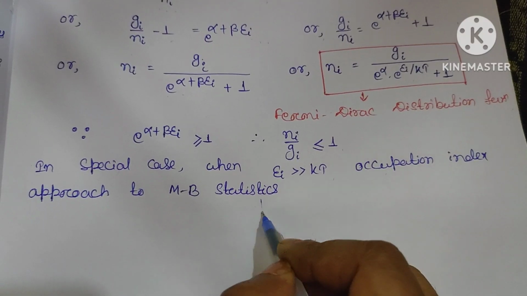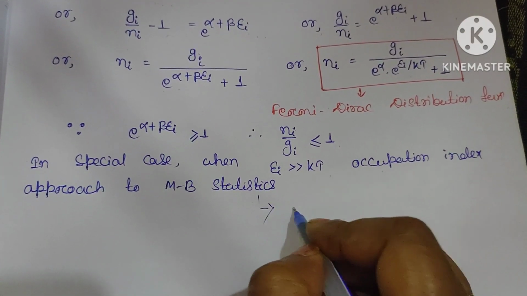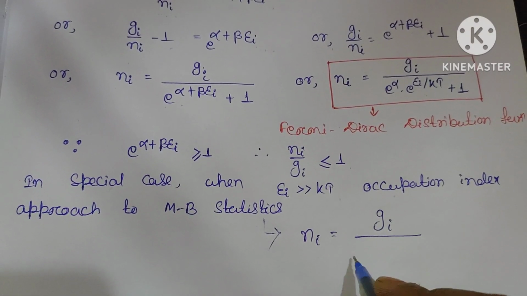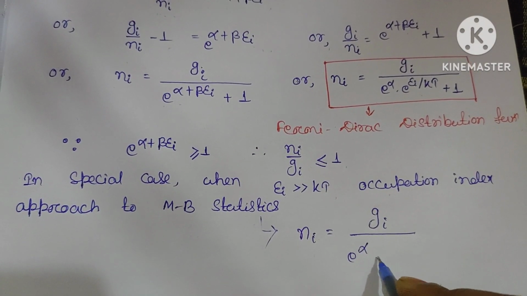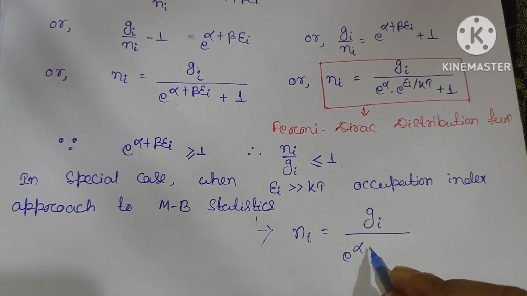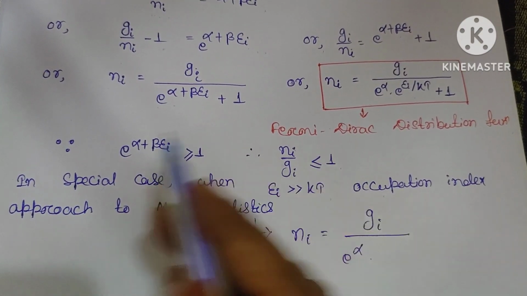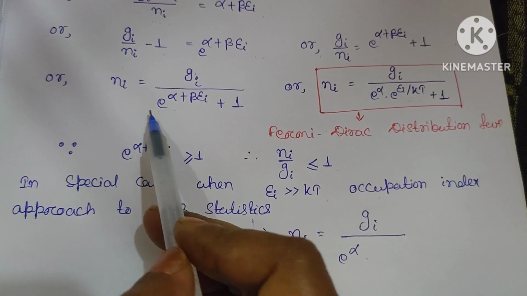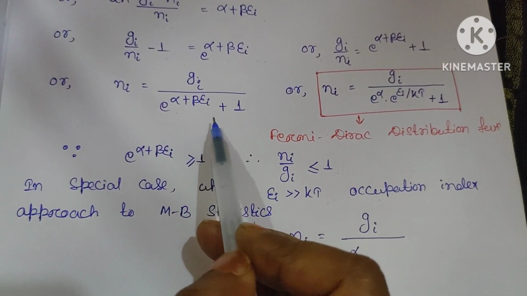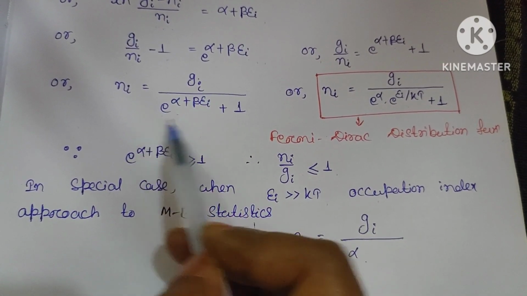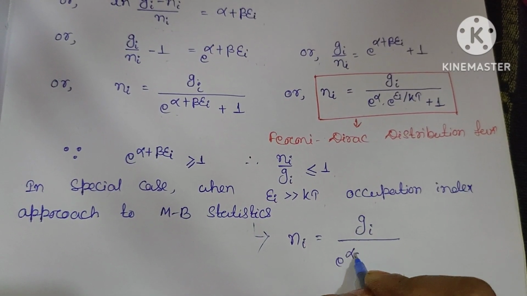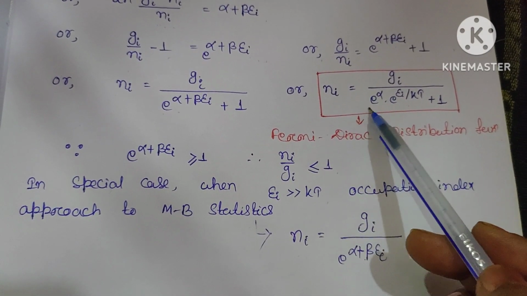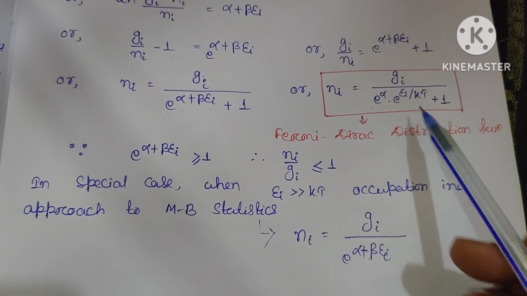Maxwell-Boltzmann statistics means ni equals gi divided by exponential of alpha plus beta ei. It means that the plus 1 can be neglected, since the exponential is very much larger than 1, so we can write it as e power alpha into e power ei by kT.